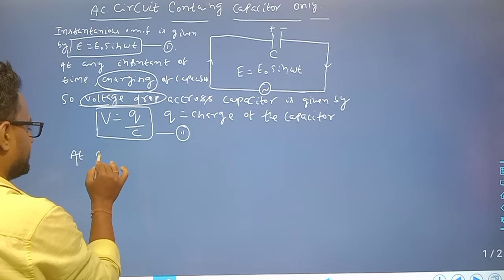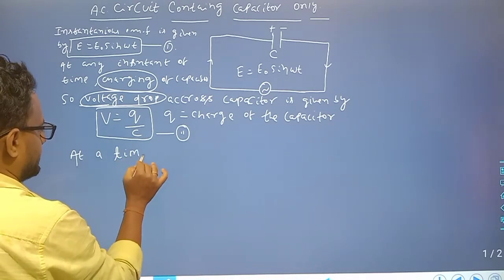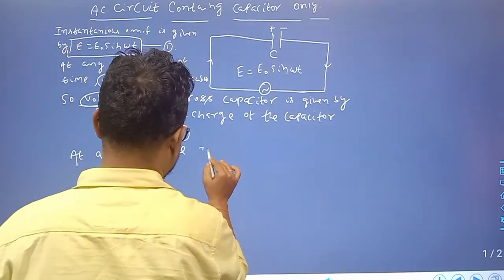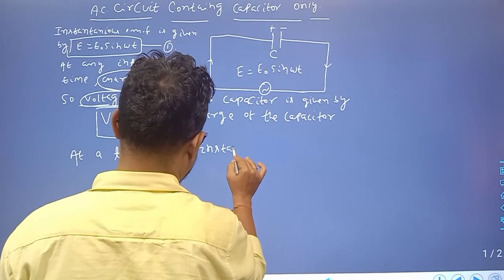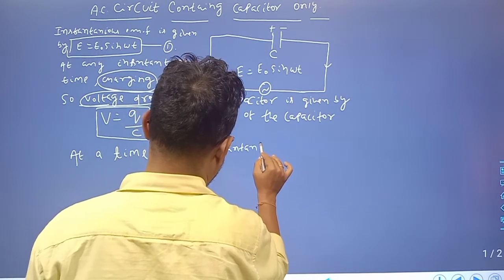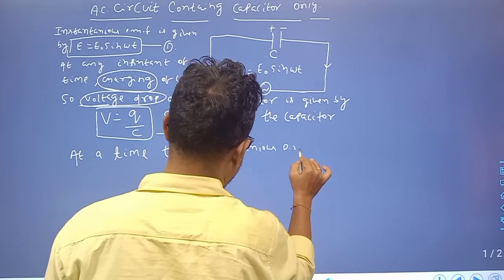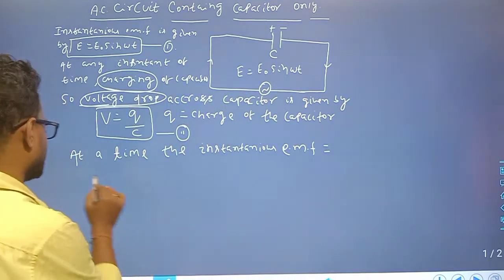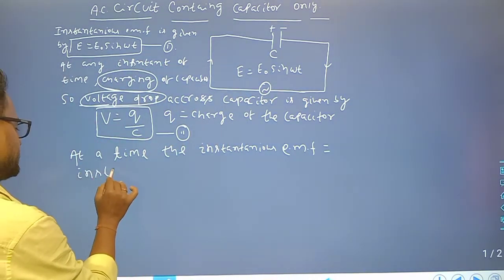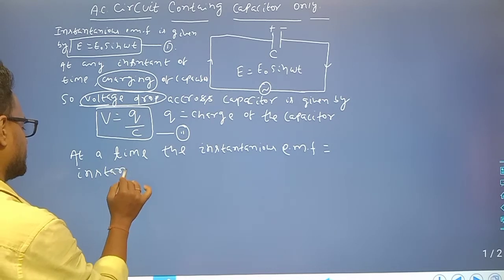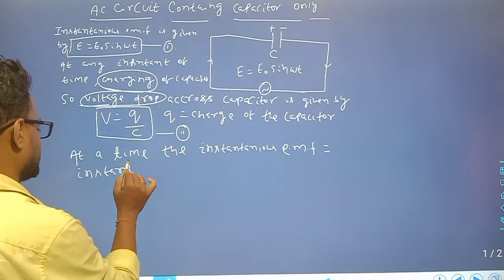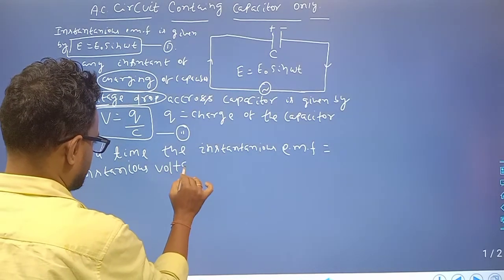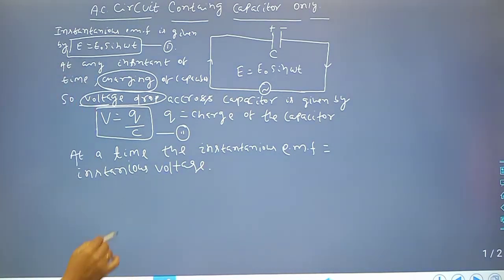At a time, the instantaneous EMF is equal to the instantaneous voltage, from equations 1 and 2.